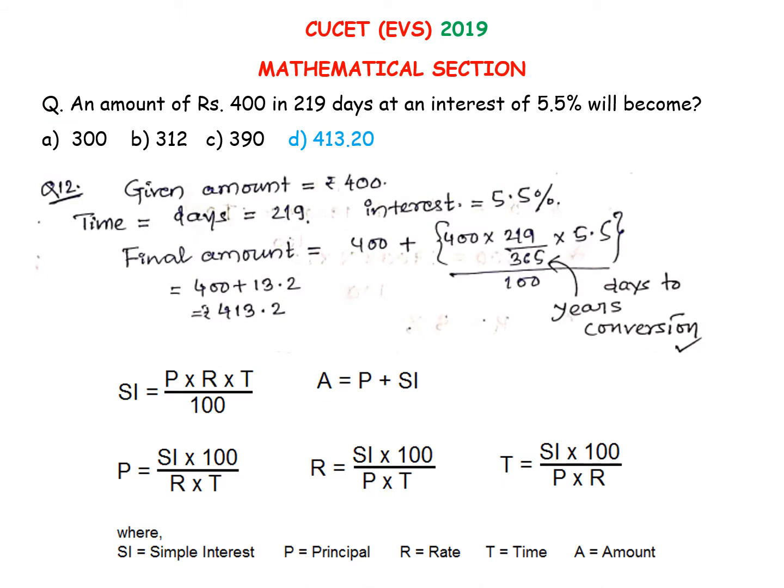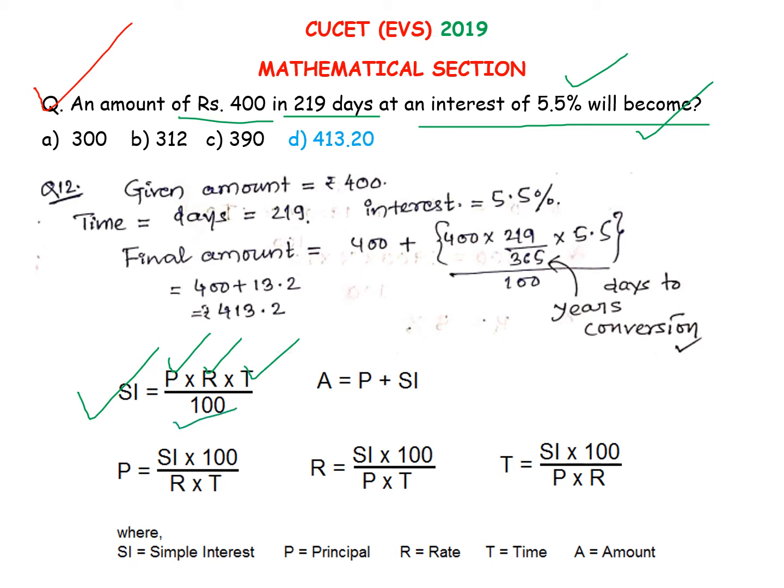Moving on to the next question. This question asks: an amount of rupees 400 in 219 days at an interest of 5% will become what? As we know, the formula for simple interest is P, principal, R, rate of interest, T, time taken, divided by 100. If you are asked about the amount, it will be principal plus the SI.